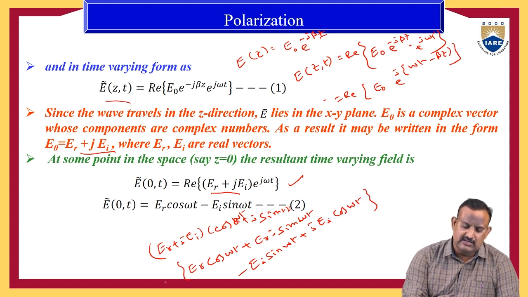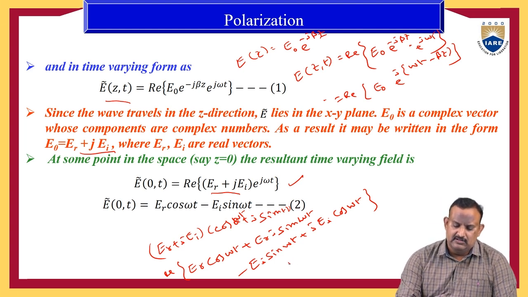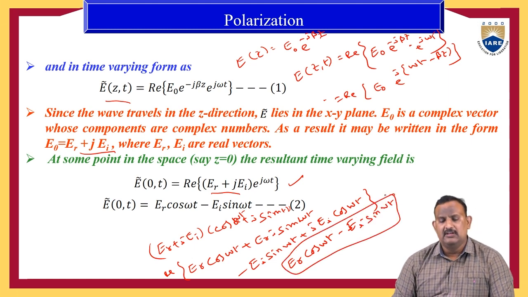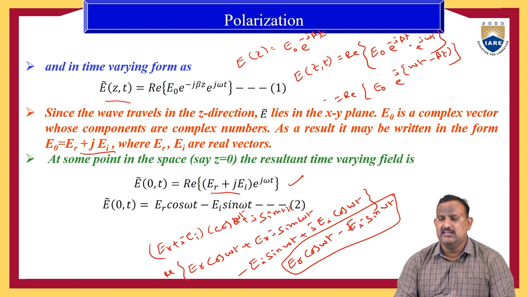We need to take the real part of the equation, which becomes ER cos ωt minus EI sin ωt. So this is the expression after considering the real part. Therefore, E(0,t) = ER cos ωt - EI sin ωt.